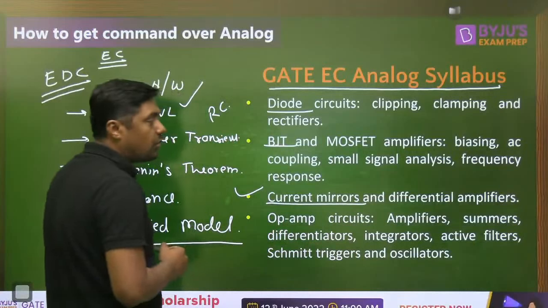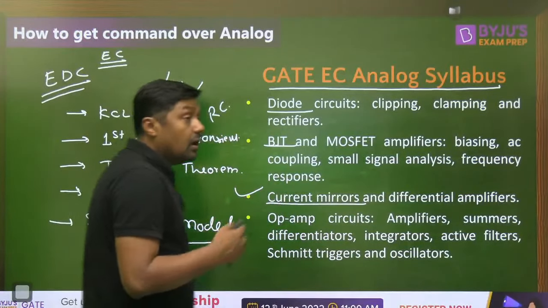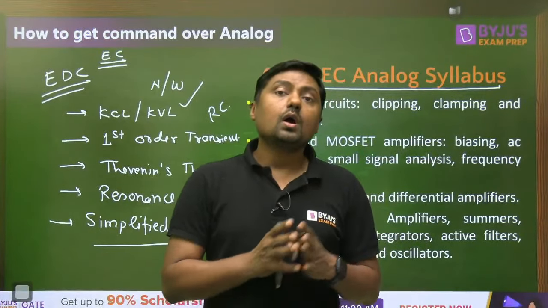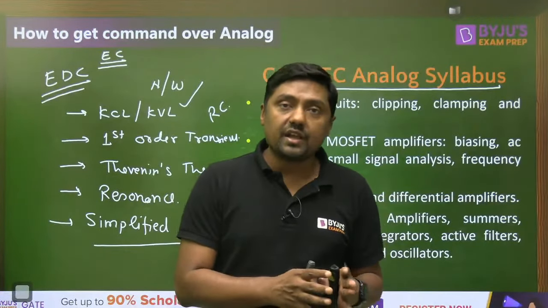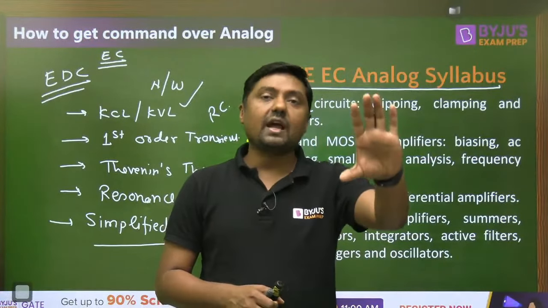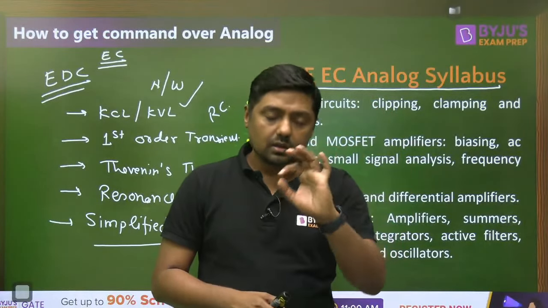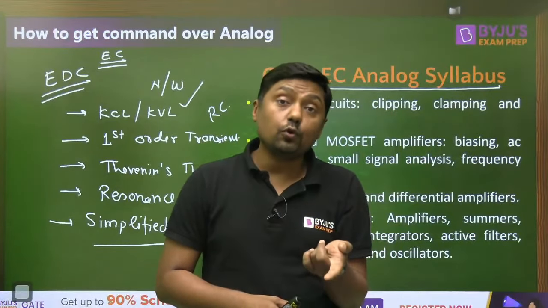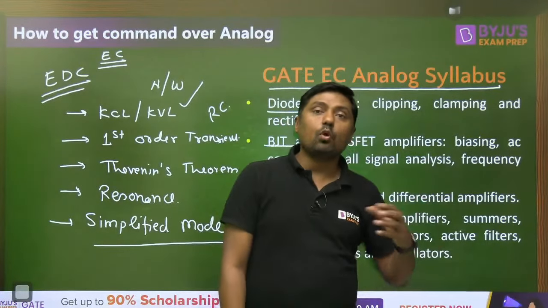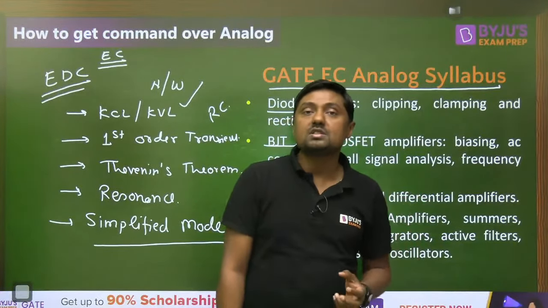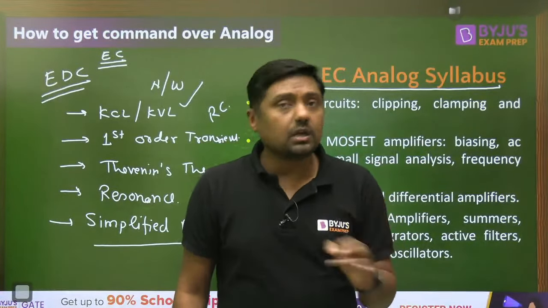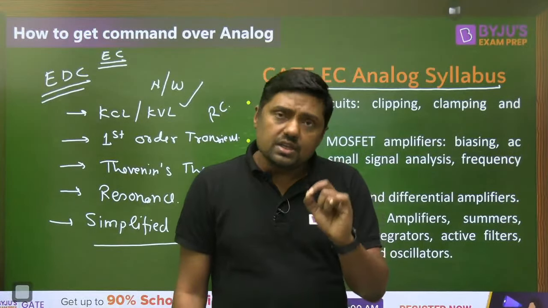Normally we have questions from the differential amplifier. Differential amplifier means CMRR, common mode rejection ratio, common mode gain, differential gain, right? We are solving questions on the differential amplifier. That is the diagram for the differential amplifier. It will not work otherwise; you have to know each and everything about the differential amplifier. What is the differential gain? What is the common mode gain? What is the meaning of CMRR? What is the figure of merit of the differential amplifier? What is the emitter coupled differential amplifier? Each and everything.